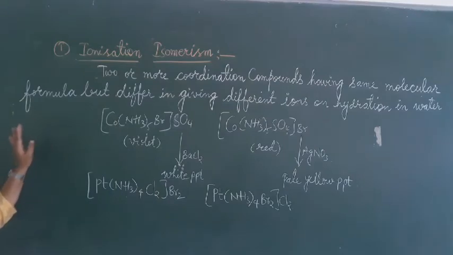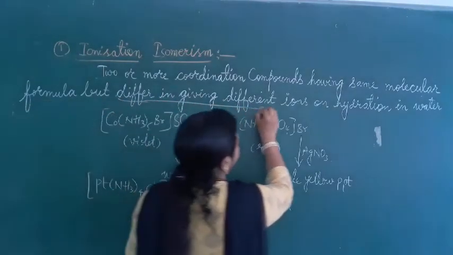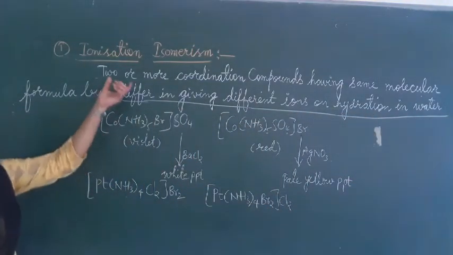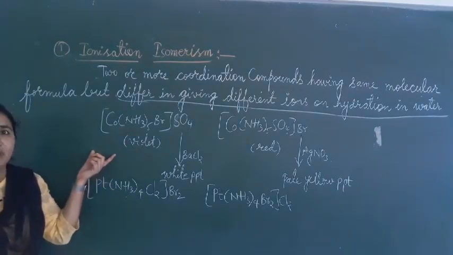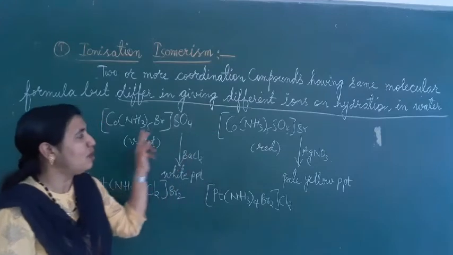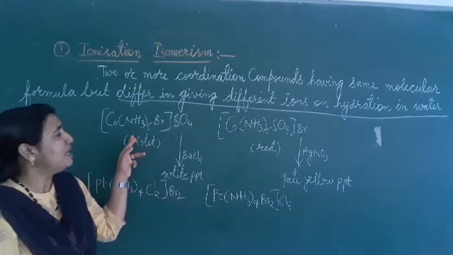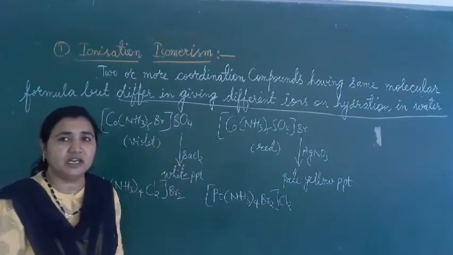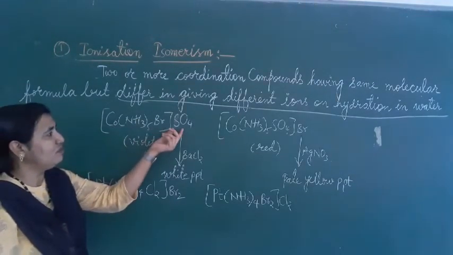Two or more coordination compounds having the same molecular formula but differing in giving different ions on hydration in water are called ionization isomers, and the whole phenomenon is called ionization isomerism.